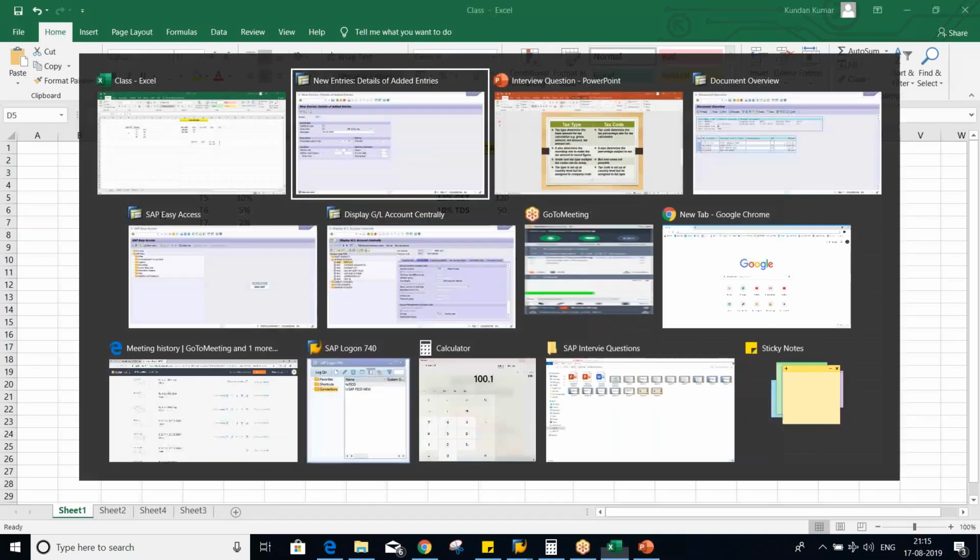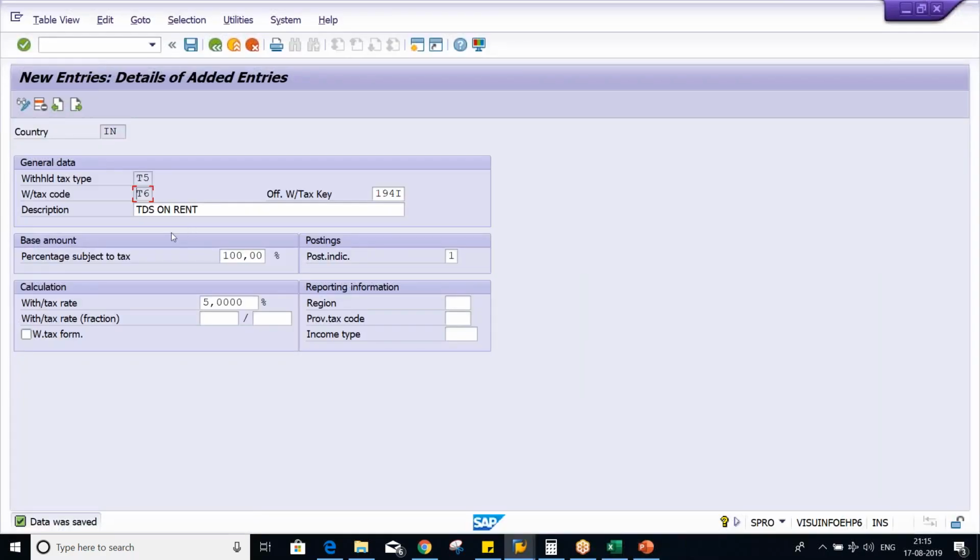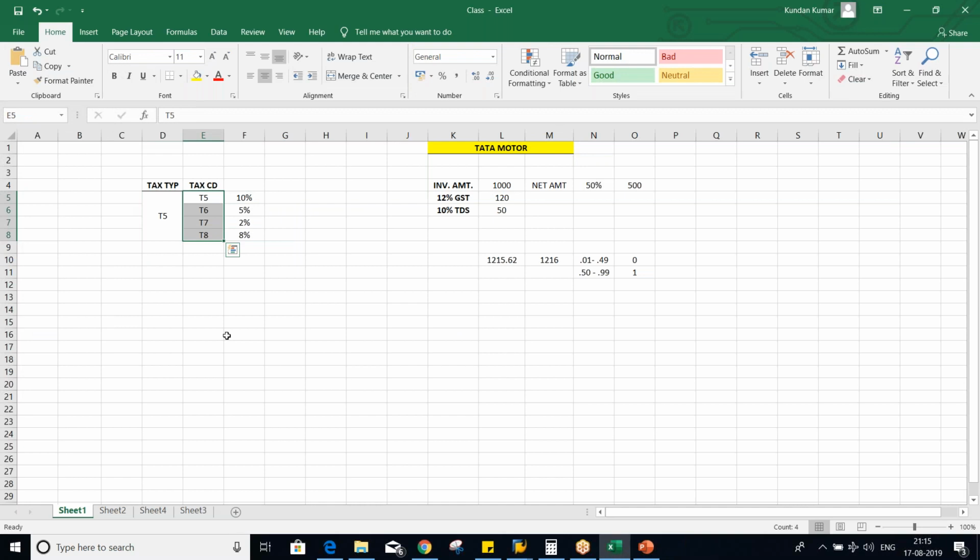If I'm going to select, look at here, I'm having P6. So at tax type level, if you select net amount for this tax calculation, then whichever tax codes are there, for every tax code the same setting is applicable. If you talk about gross amount, TDS is going to be calculated on the gross amount. It means that is applicable for all tax percentages, in the sense for all tax codes.